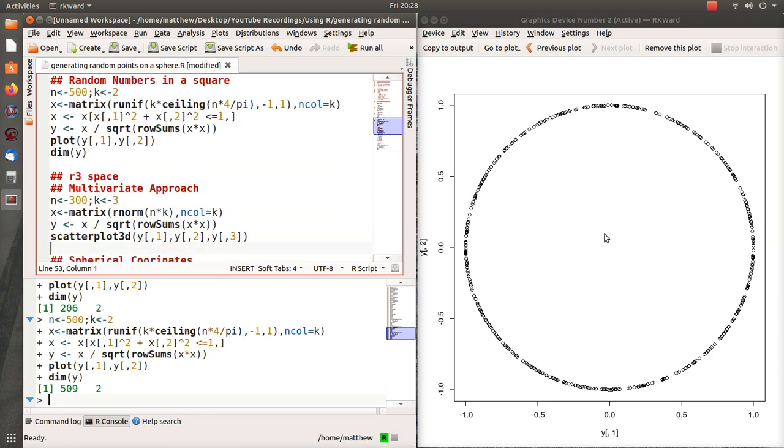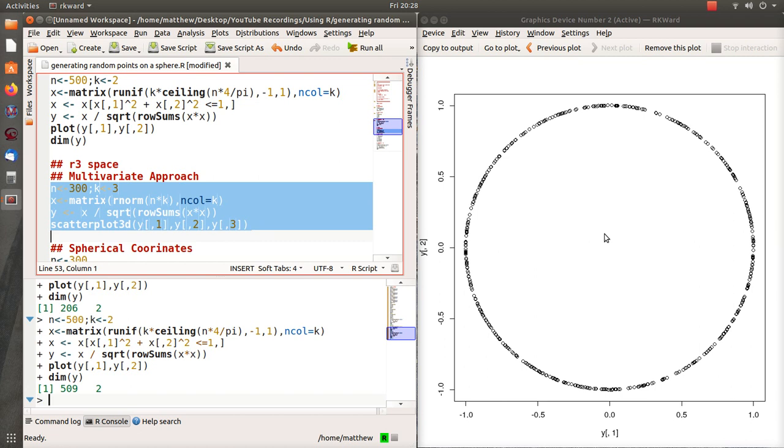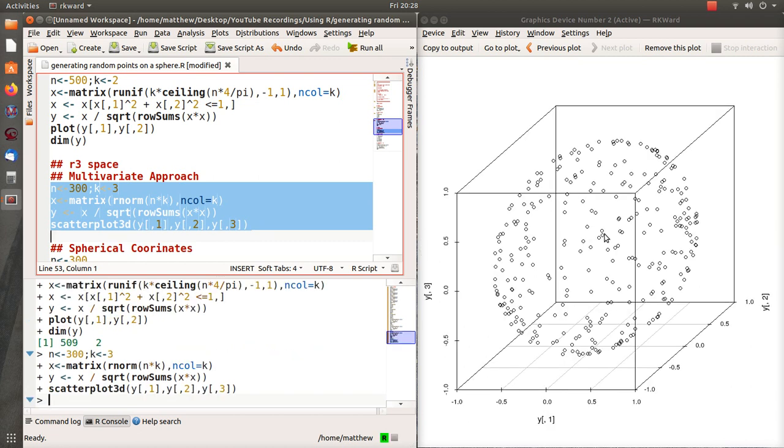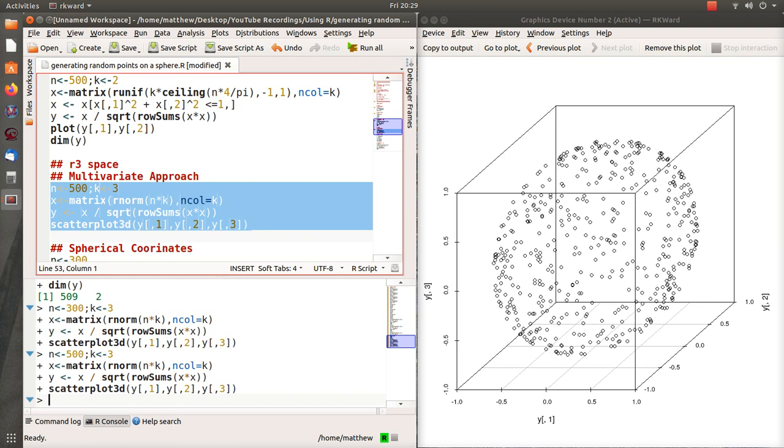And so the number of points that you're throwing out increases in higher and higher dimensions. So now let's look at 3 space, and the beauty of the matrix theory, this is the same code that I used above in the program, except I put k equals 3, and then I use scatter plot because there's 3 columns instead of 2, and we plot it, and these are points around a sphere. Okay, and that is fast and efficient. Let's do 500. See what it looks like. Boom, there it is, 500 points.